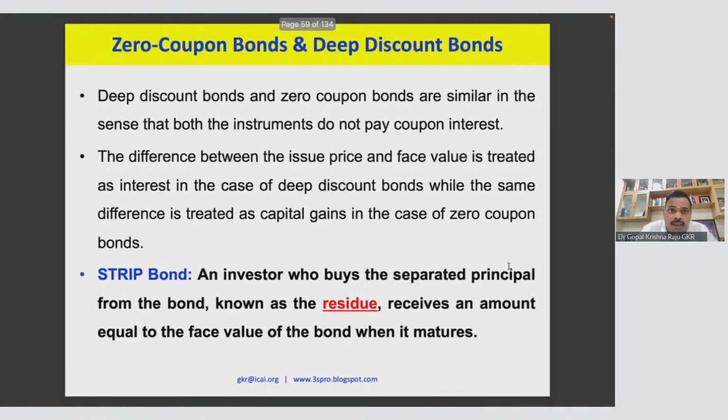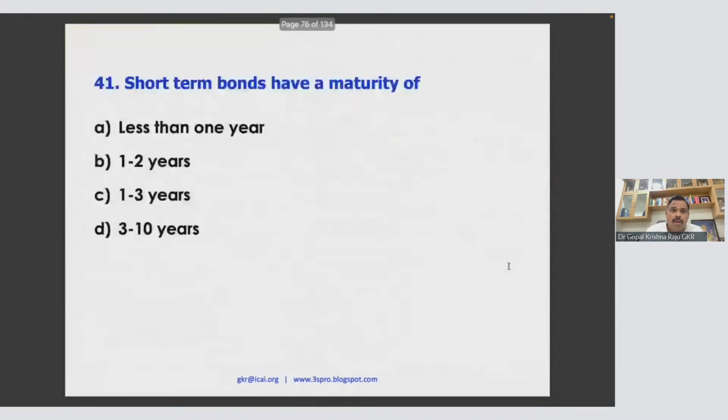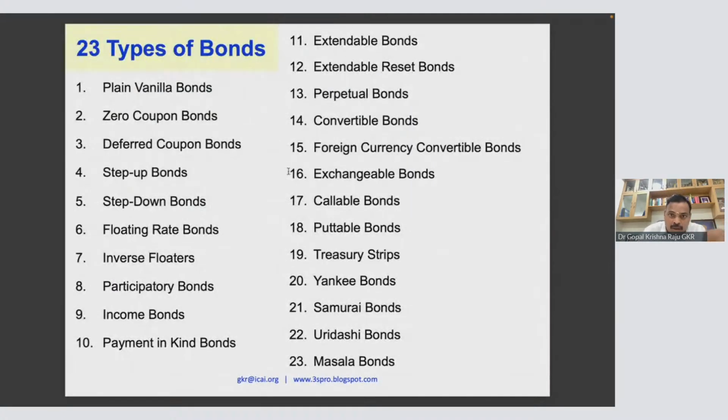Actually, you have various avatars of option. Look at this. How many avatars are there? 23 types of bonds. Remember, all from this, exam questions are possible. Convertible bond, perpetual bond, zero coupon bond, plain vanilla bond. Now, recently, the social stock exchange has introduced one more bond, ZC, ZP.